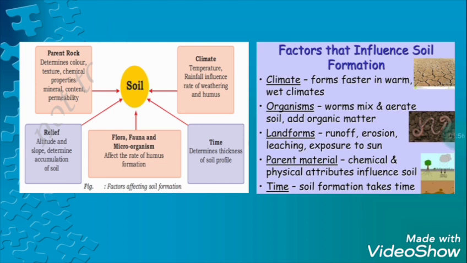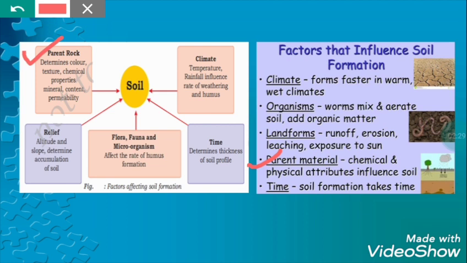So let's start. First of all, the first influence comes from the parent rock or the parent material. This parent rock is the main origin of the soil. Just like our main origin is from our father and mother, they are our parents, every soil also has its own parent rock.